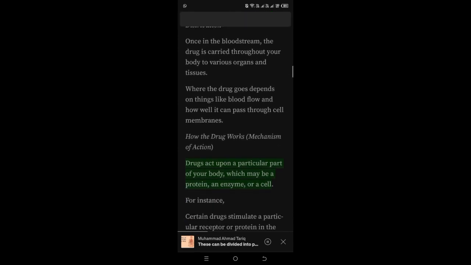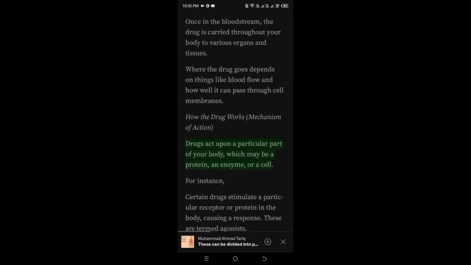Distribution. Once in the bloodstream, the drug is carried throughout your body to various organs and tissues. Where the drug goes depends on things like blood flow and how well it can pass through cell membranes.